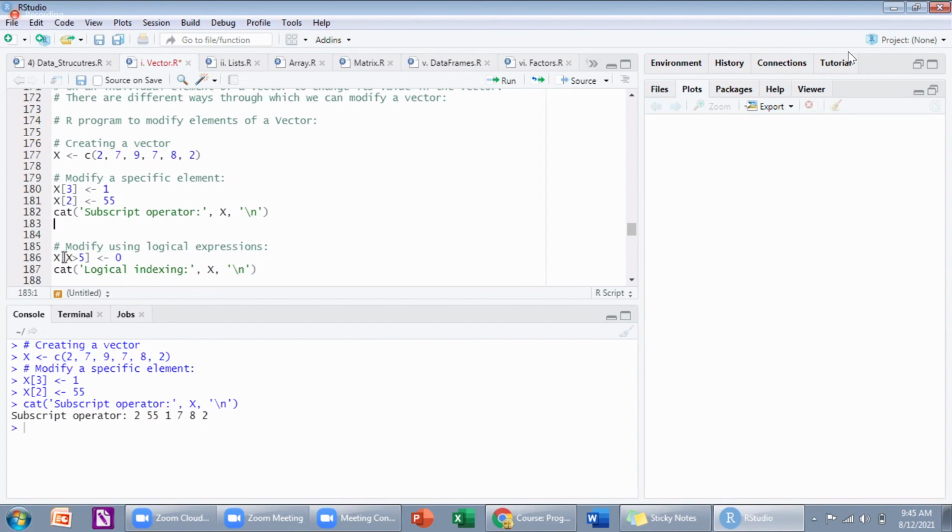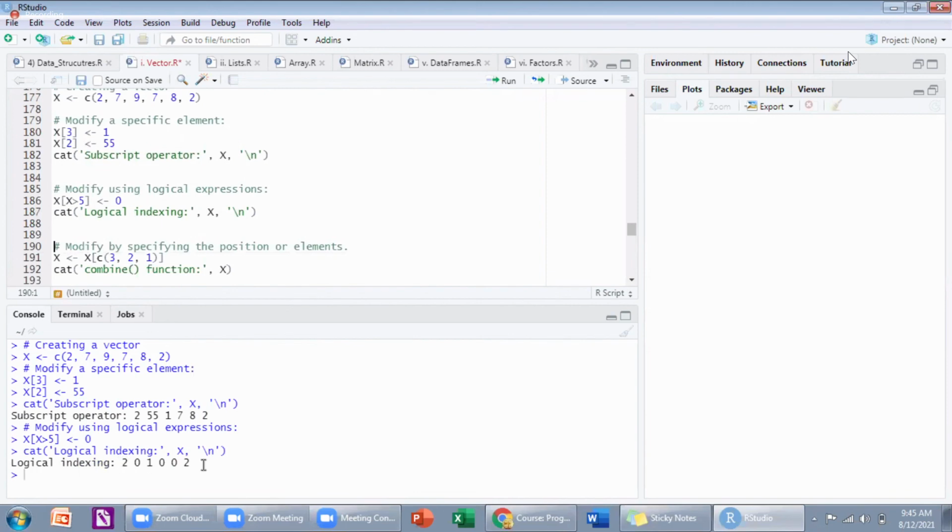You can even modify using logical operators. For all values greater than 5, you replace with 0. So when I run this, this is my output. See, 55 is greater than 5, 7 is greater than 5, 8 is greater than 5. So those are replaced with zeros.